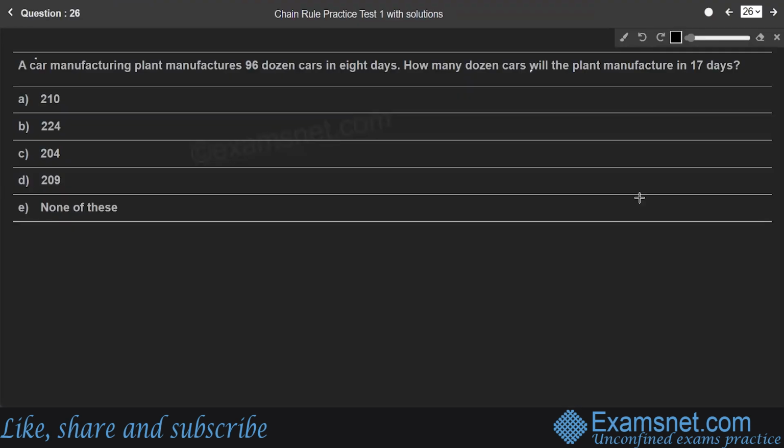Question 26. A car manufacturing plant manufactures 96 dozen cars in 8 days. How many dozen cars will the plant manufacture in 17 days? So in 8 days, it manufactures 96 dozens. So in one day, how many cars does it manufacture? First, we need to find that. Therefore, in 17 days, right?